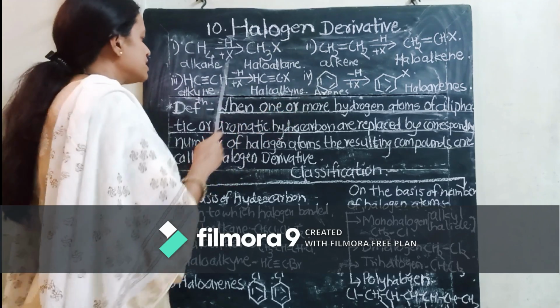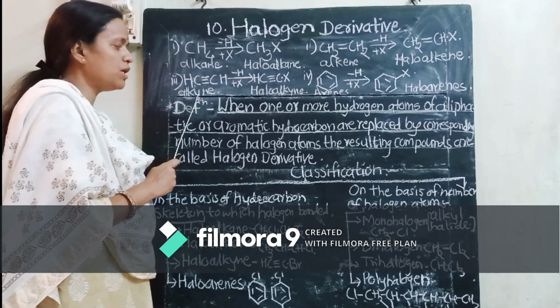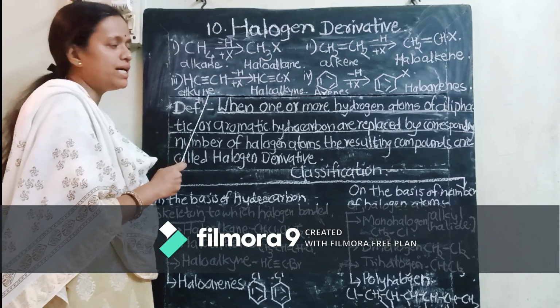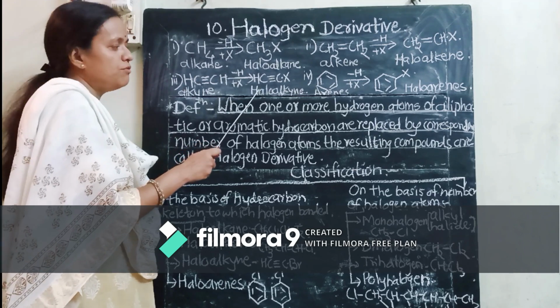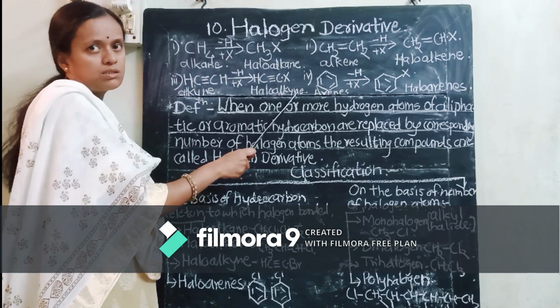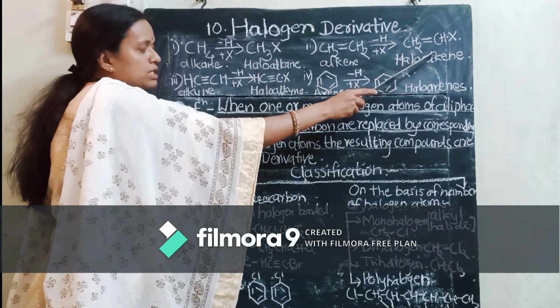In the same way we can prepare haloalkynes also, isn't it? Here we have to take an alkyne. From that, we have to replace one of the hydrogens by a halogen atom. We are going to obtain haloalkynes. Friends, how have we obtained haloalkanes, haloalkenes, haloalkynes?